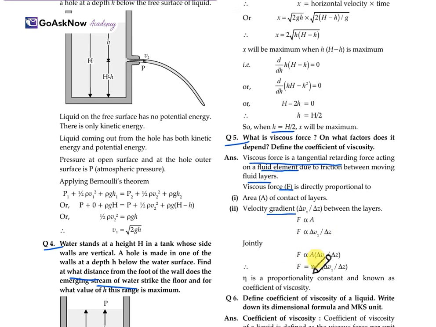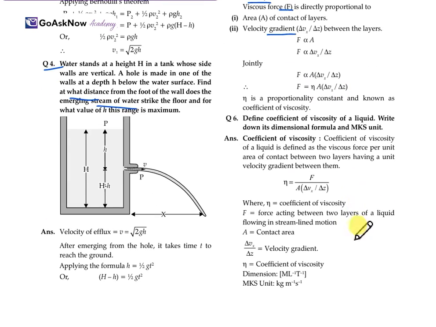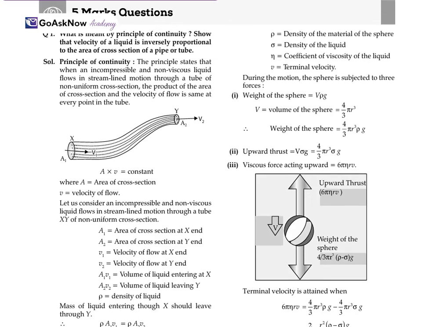F is directly proportional to A, and then delta Vx upon delta Z. When we join this, then F is equal to eta A delta Vx upon delta Z, where eta is a proportionality constant known as the coefficient of viscosity. Again, the same thing: the coefficient of viscosity we will have to explain along with the mathematical expression and the explanation of the terms. Now let's move forward with this 5 marks question.